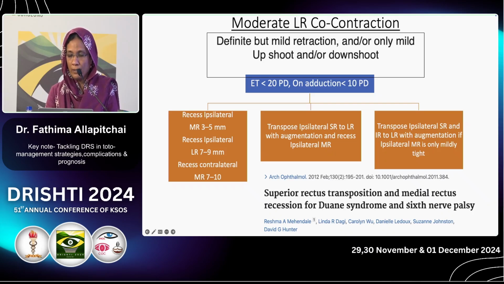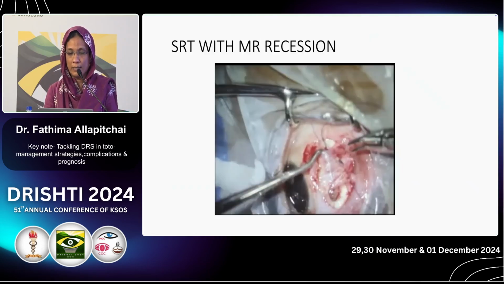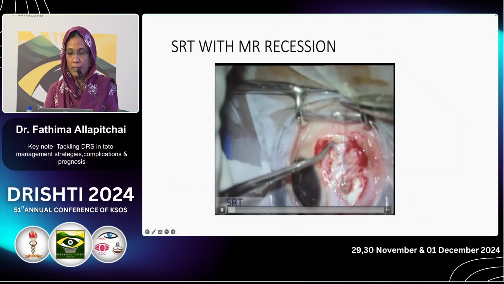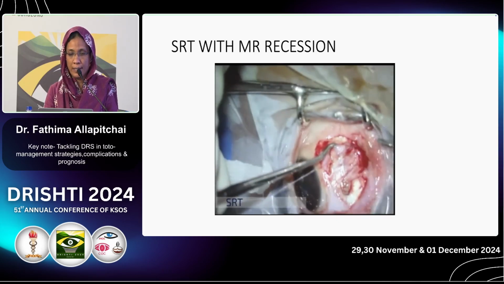This is the one published by Dr. David Hunter, where he gives very good result. He advises medial rectus recession under adjustable, so that if at all some unexpected exo happens, we can adjust in medial rectus, because in DRS there is always a risk of getting exo after ESO surgery.